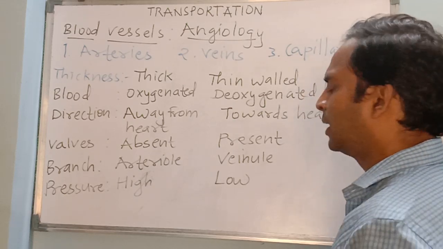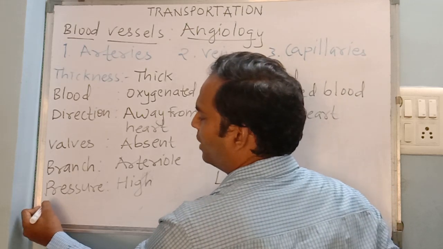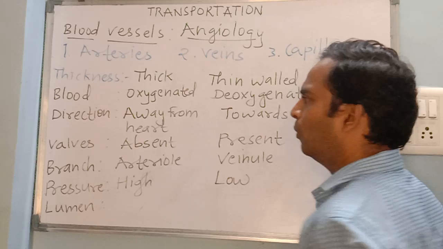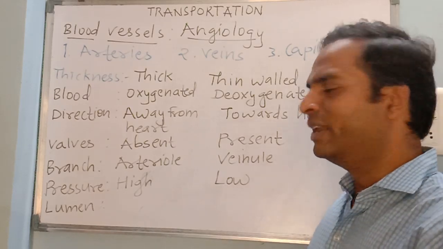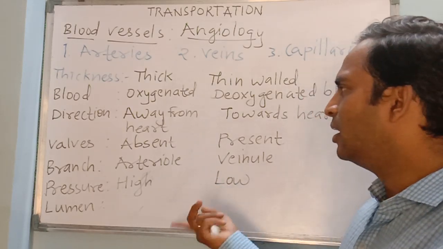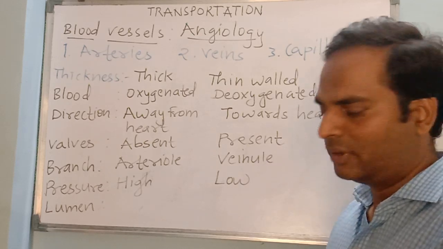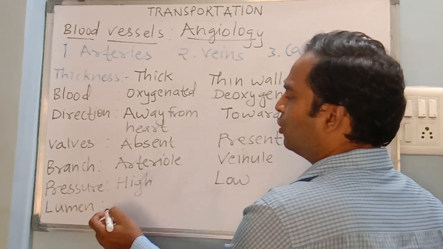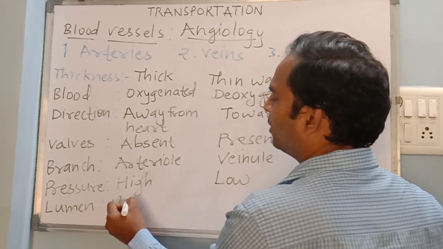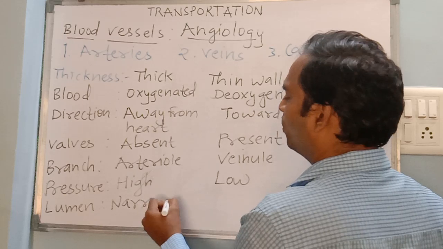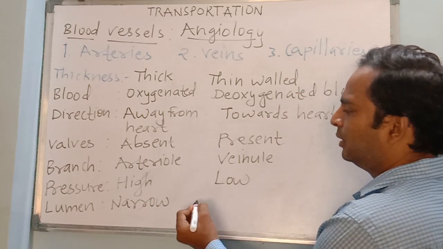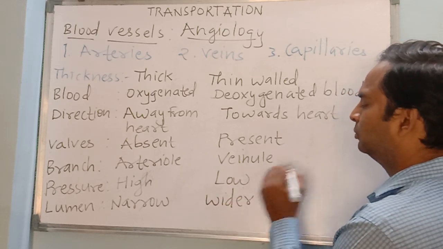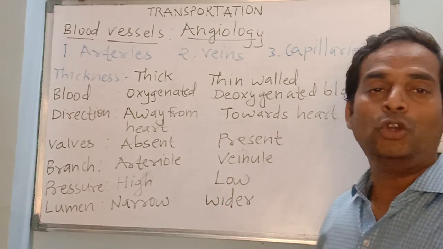That way you also can remember one more important difference: lumen. What is this? Lumen is actually the cavity of that artery or cavity of that vein. When we compare them, we find that the cavity or lumen of artery is narrow and the lumen of vein is wider. So lumen is narrow, lumen is wider.